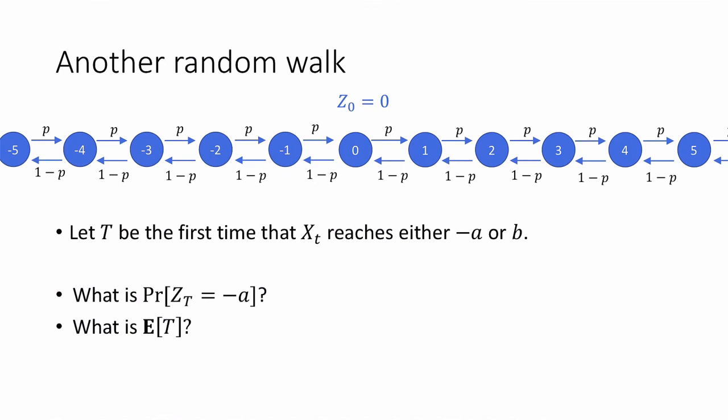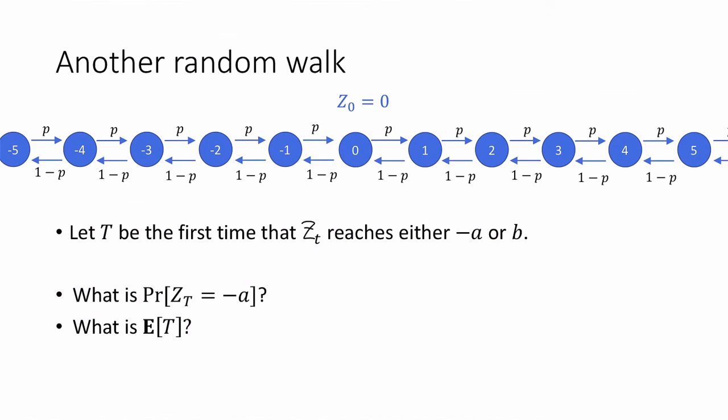Let's see another example of how we can use the Martingale Stopping Theorem to analyze hitting times. So let's consider what happens if the random walk that we're interested in looks the same, except now 1/2 is replaced with p and 1 minus p. So if p is not equal to 1/2, then either there's some bias that I'm going to keep going this way, or there's some bias that I'm going to keep going that way. And we can ask the same questions. Let capital T be the first time that z sub t reaches either minus a or plus b for some values a and b.